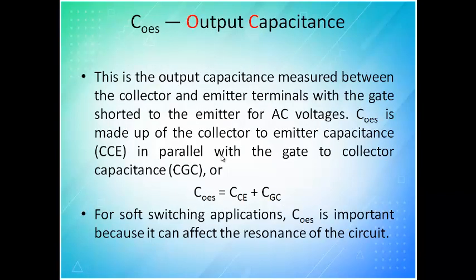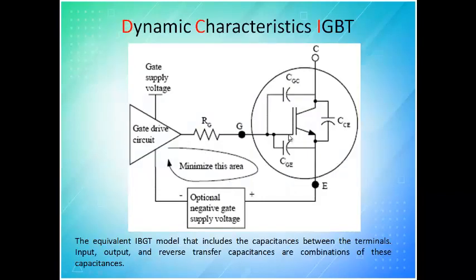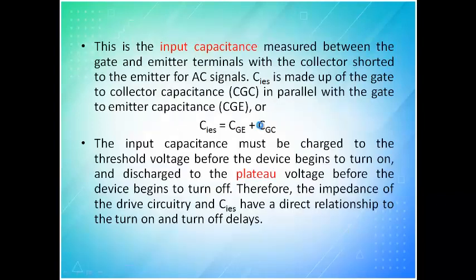Then comes your output capacitance. This is the output capacitance measured between the collector and emitter terminal with the gate shorted. So for calculating one capacitance value, the opposite side should be shorted. COES is made up of collector to emitter capacitance in parallel with gate to collector capacitance. So for calculating one, you have to take the other two, that's all. It is simple, there is nothing to mug up. If you take input side, these two come into picture. When you take output side, these two come into picture. So that is what they say.